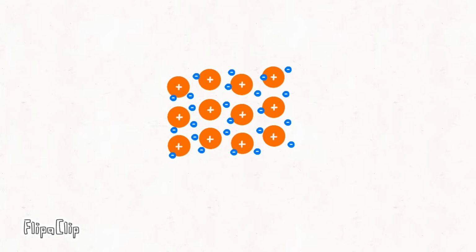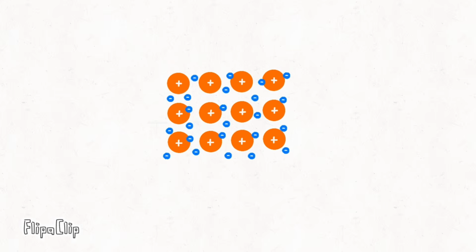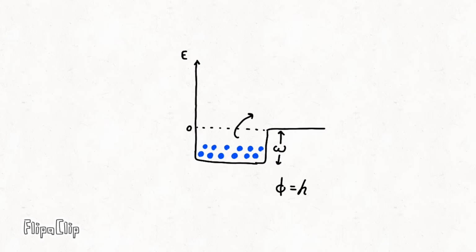The threshold frequency is determined by the configuration of atoms on the surface of a material. In a metallic structure, electrons are delocalized. They can move freely within the structure, but are still electrostatically attracted to the positive metal ions, meaning that energy is required to remove them. Imagine this as a tank with electrons flowing freely at the bottom. To remove an electron, a minimum amount of energy called the work function must be supplied.